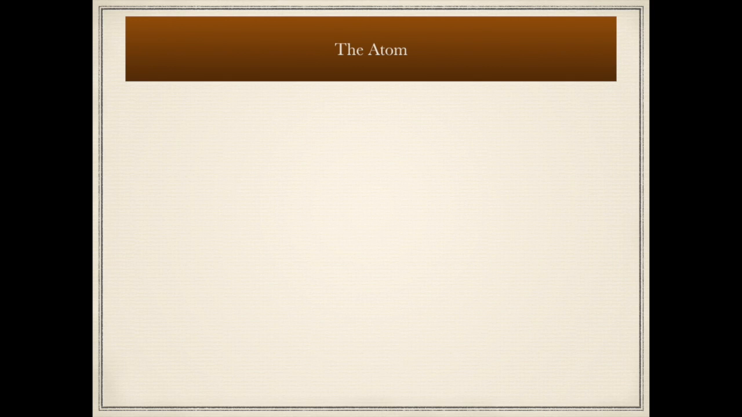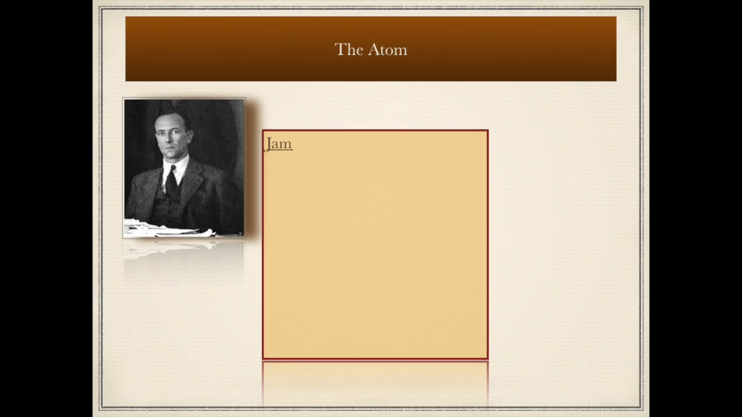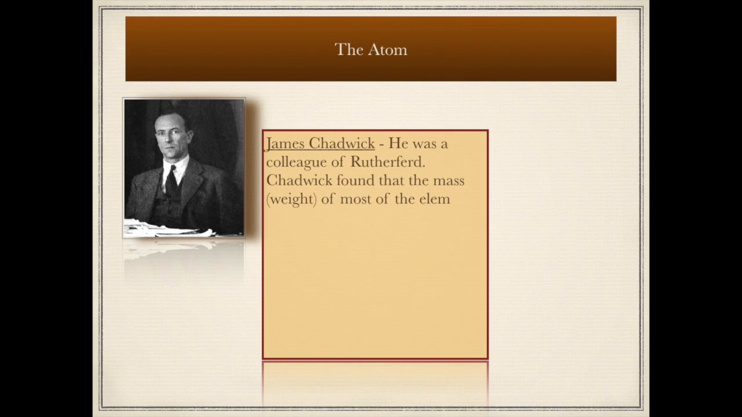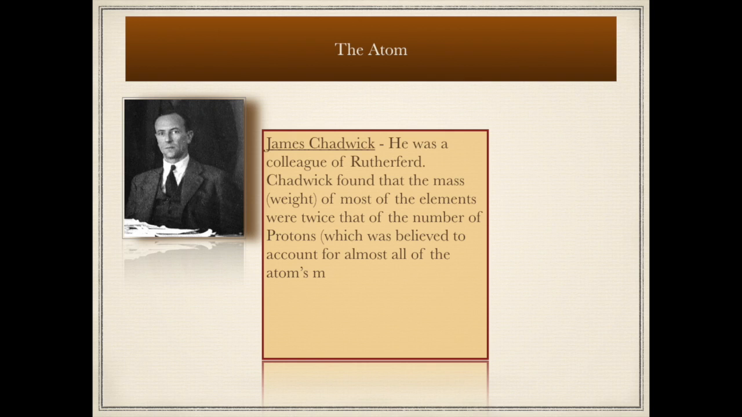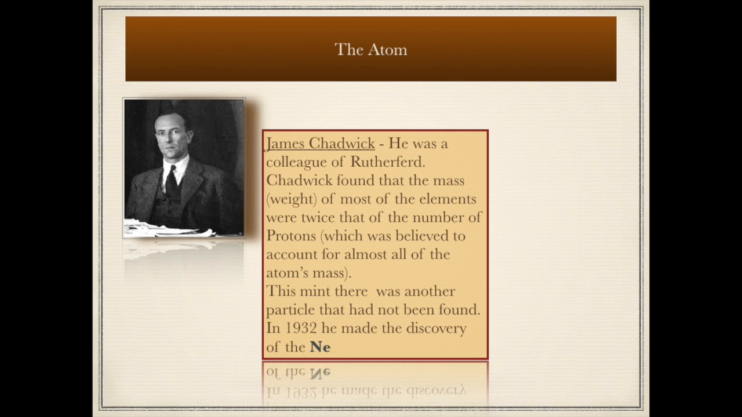Now, we had many things still to learn about the atom. And that's why it was important that James Chadwick came along. Now, he was a colleague of Rutherford. Chadwick found that the mass, or the weight, of most of the elements was twice the number of protons, which at the time was believed to account for almost all of the atom's mass. This meant there was another particle that had not yet been discovered. In 1932, he made the discovery of the neutron.